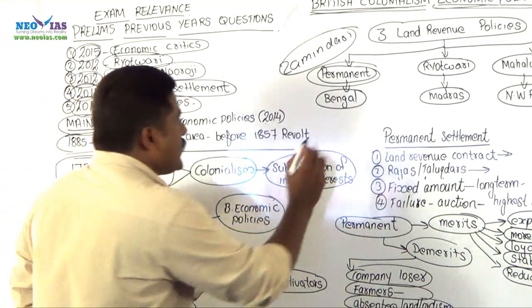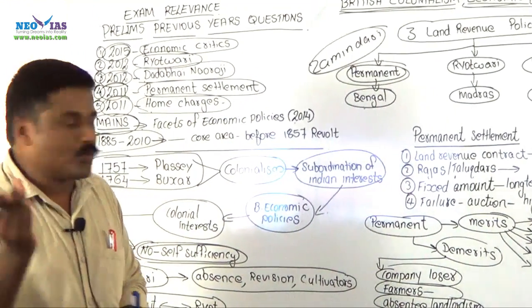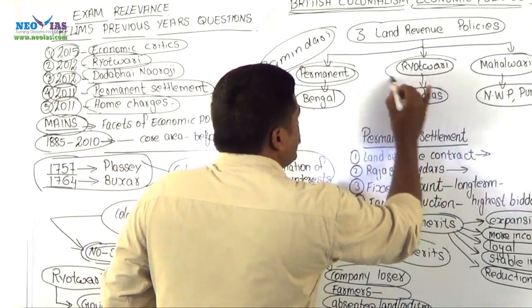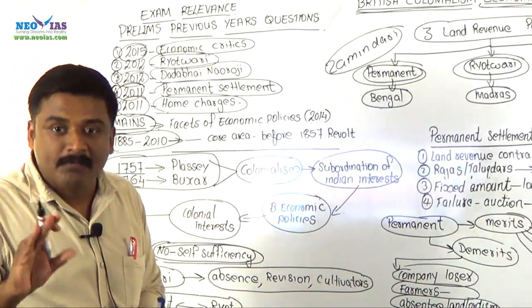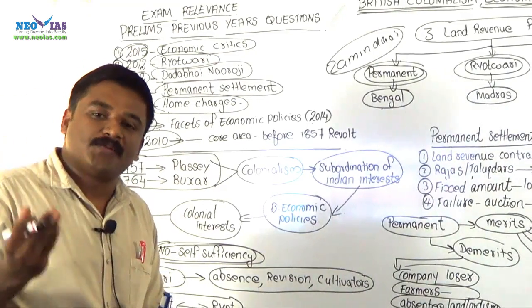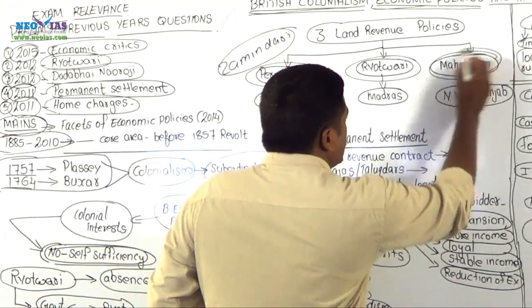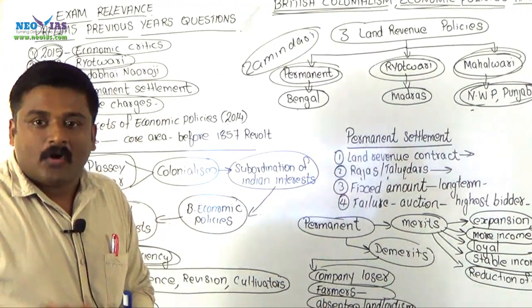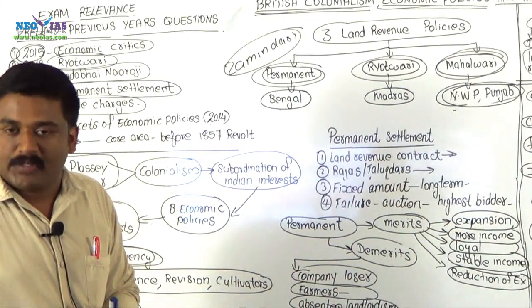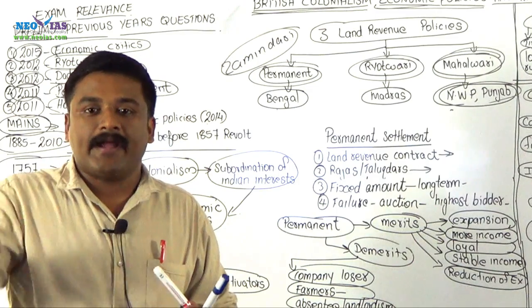Zamindari settlement was introduced in Bengal, Bihar, Orissa. Then there is another land revenue settlement which is called Ryotwari settlement, which was introduced in Madras Presidency. Later it was introduced in Bombay also. Then it is Mahalwari settlement, which was introduced in northwestern provinces. Also it was introduced in some parts of Punjab. Again it was introduced in central India, upper Gangetic basins.